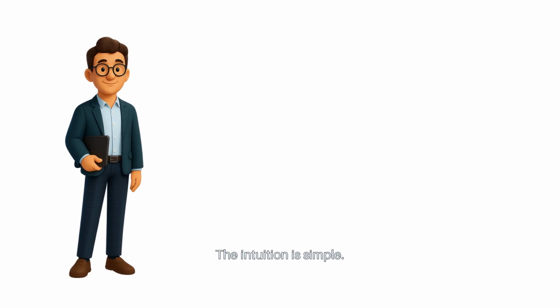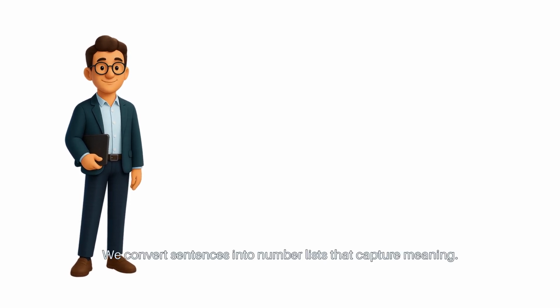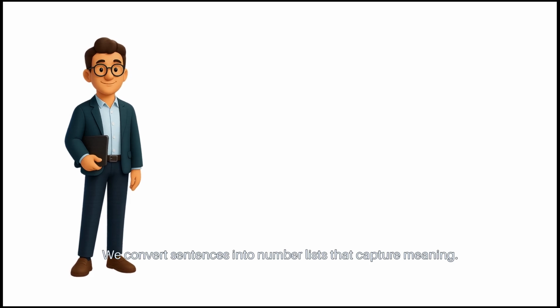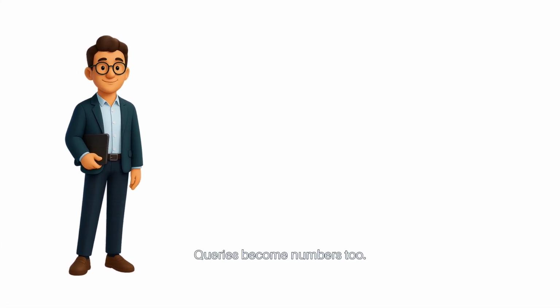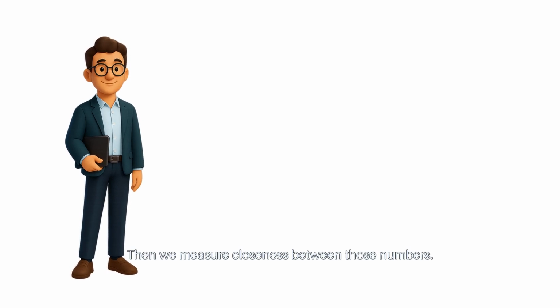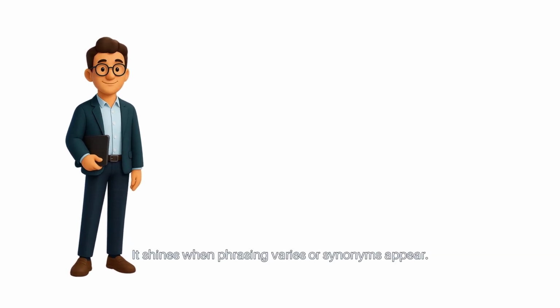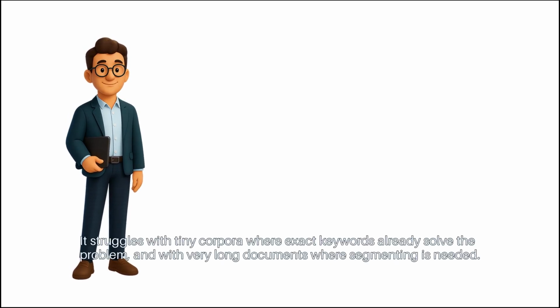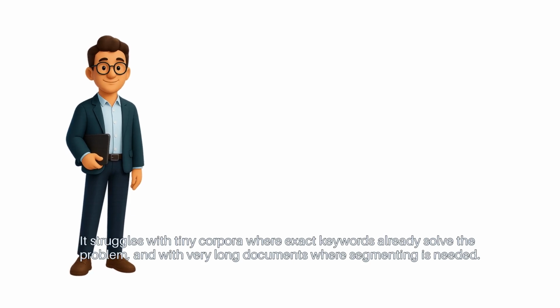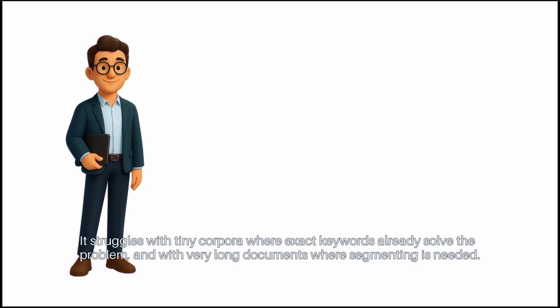The intuition is simple. We convert sentences into number lists that capture meaning. Queries become numbers too. Then we measure closeness between those numbers. It shines when phrasing varies or synonyms appear. It struggles with tiny corpora, where exact keywords already solve the problem, and with very long documents, where segmenting is needed.